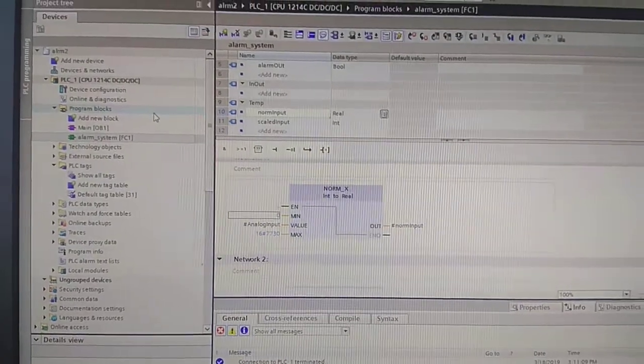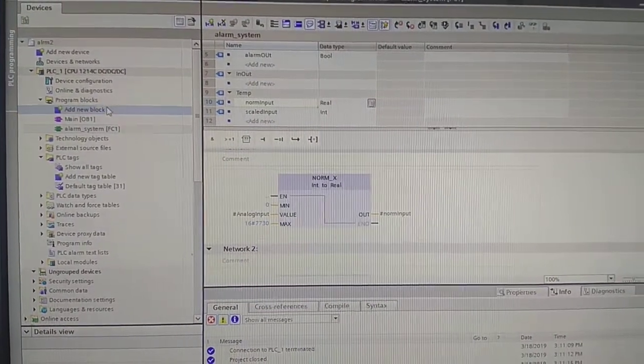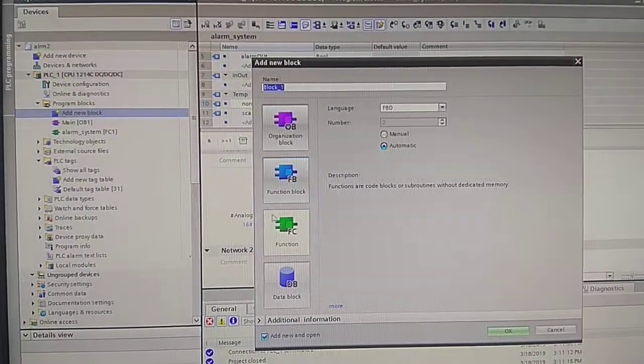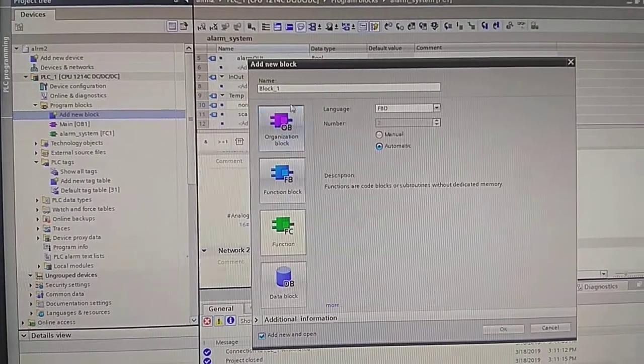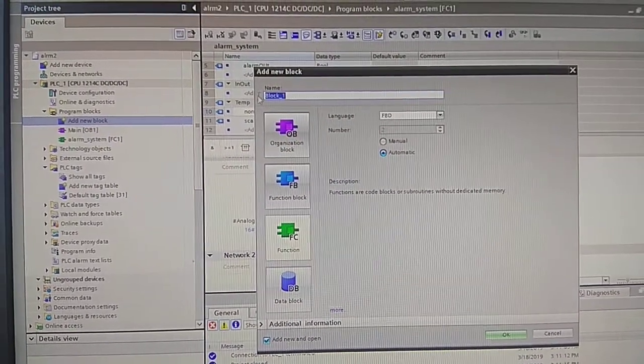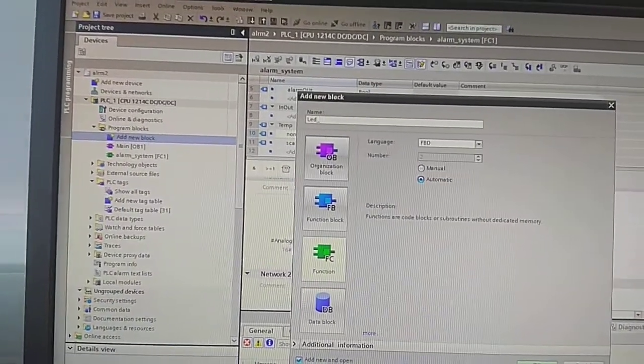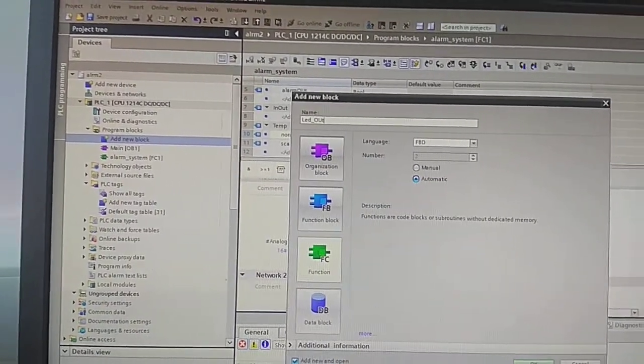Now I'm going to create another function block for LED output. This part's really not necessary, but it's better to put it in for the sake of clarity.